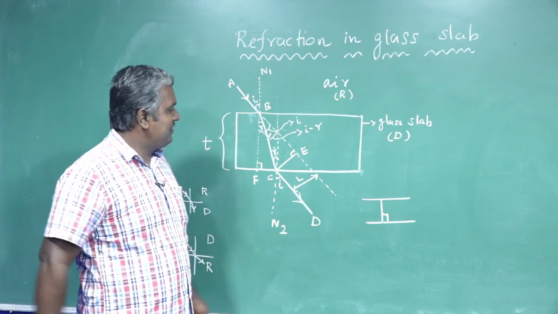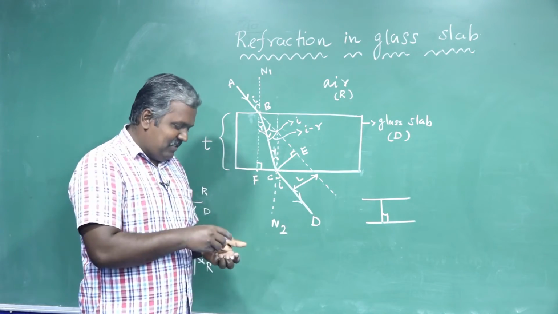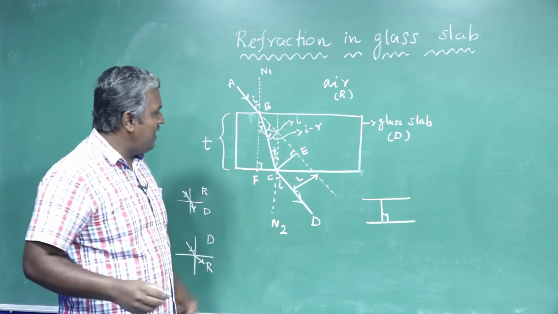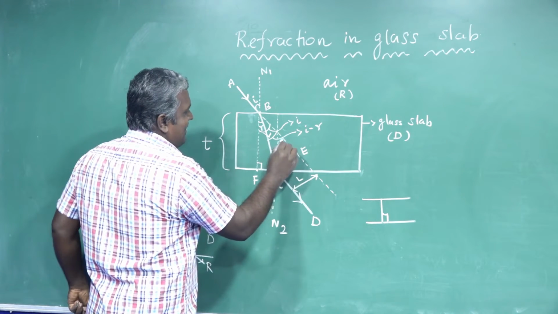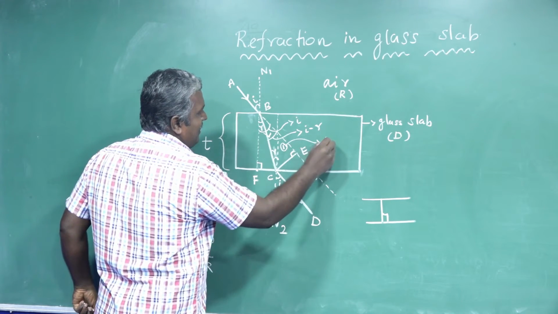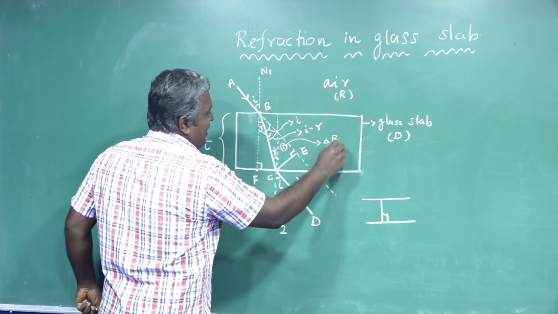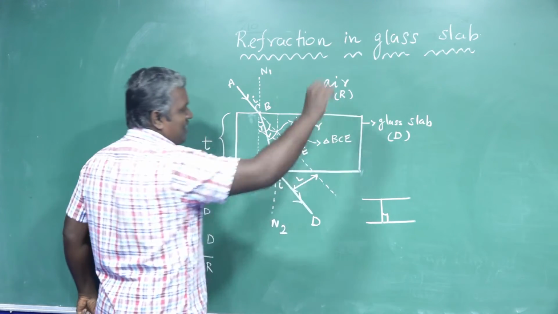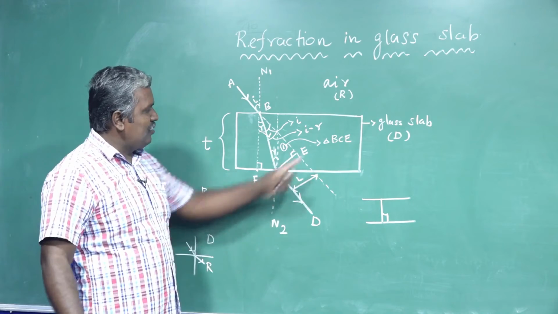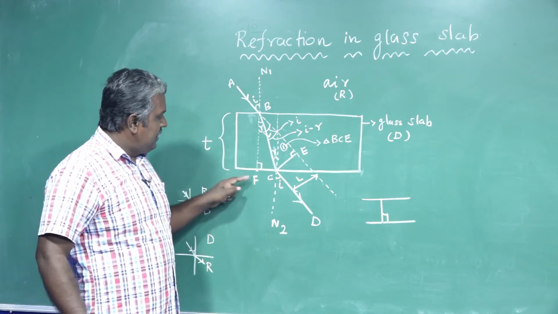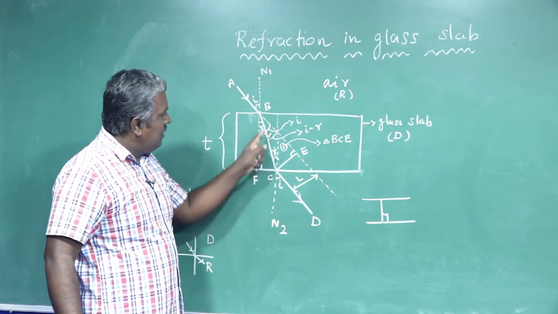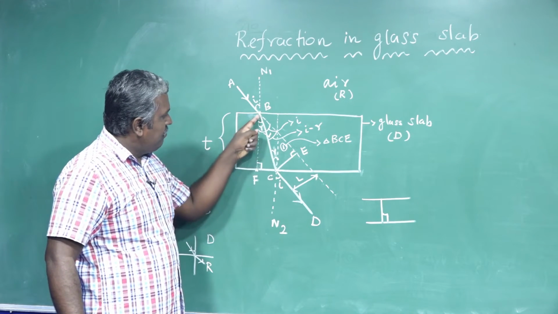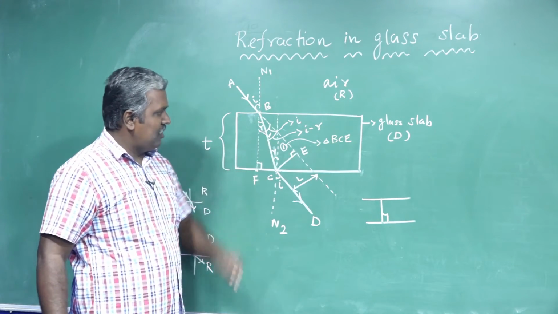Okay, that's all. To calculate this, keep in mind first this right angle triangle BCE. Just note it in your textbook. I think it is not given in your textbook, so you have to note it. You have this right angle triangle BCE, first one.